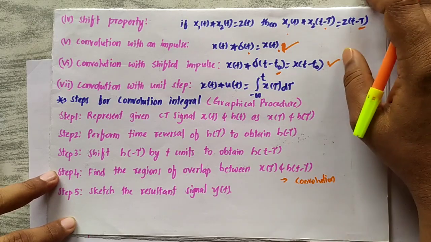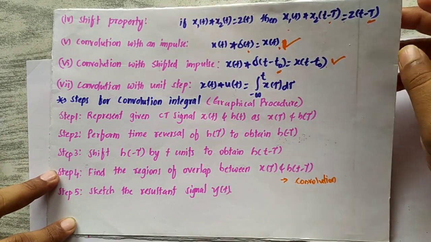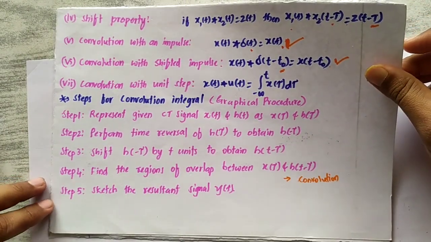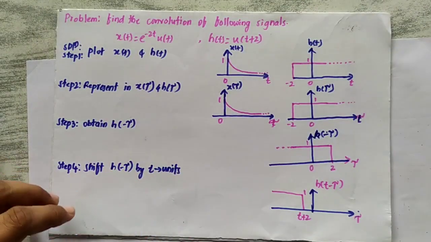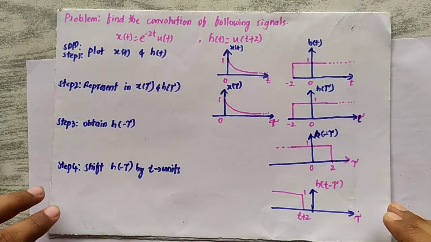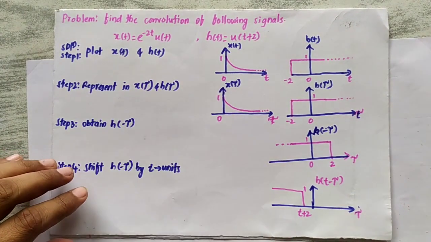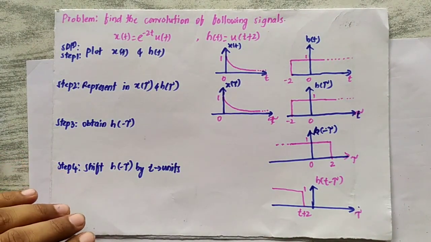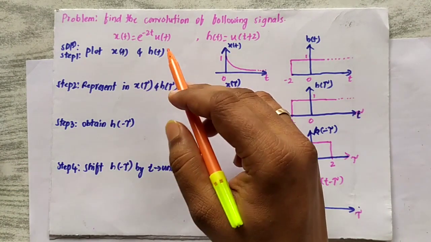So these are the steps to follow, and then we will take one example so that it is very easy for you to understand. Here is an example. The problem: find the convolution integral of the following signals. In an examination they could mention it as convolution integral or convolution sum, but we need to identify it from the given expression.